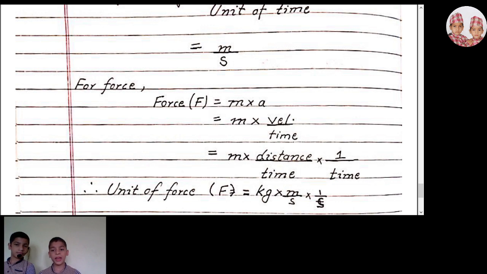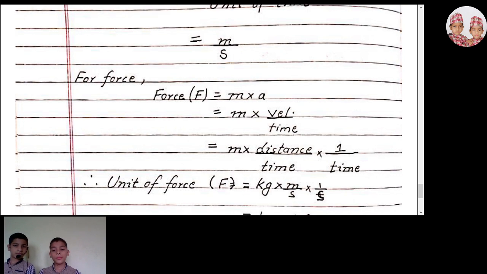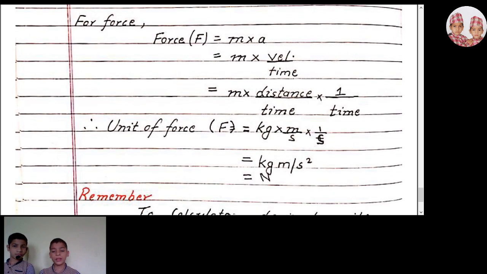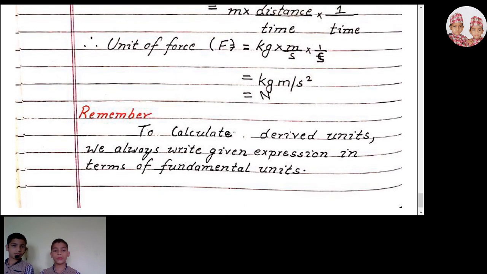Acceleration means velocity by time taken, so mass into distance by time into 1 by time. Unit of force F equals kilogram meter per second square. It is also called Newton. To calculate derived units, we always write the given expression in terms of fundamental units.